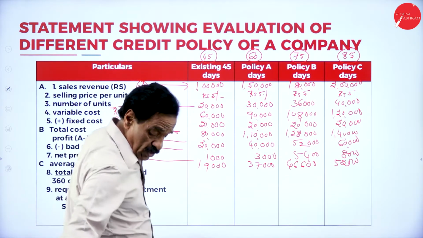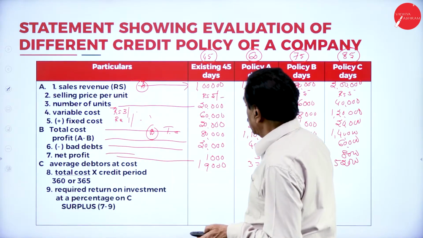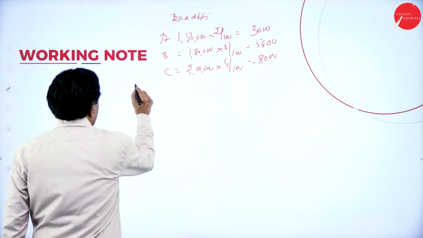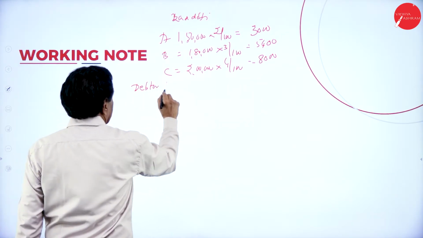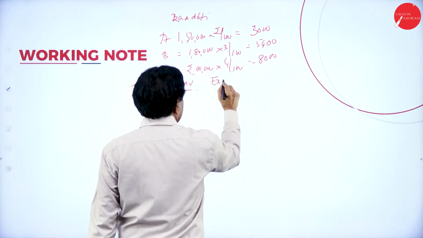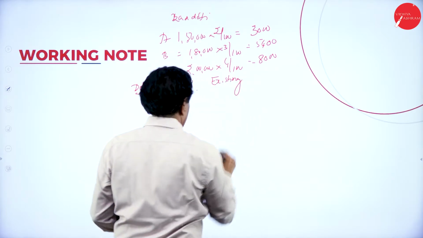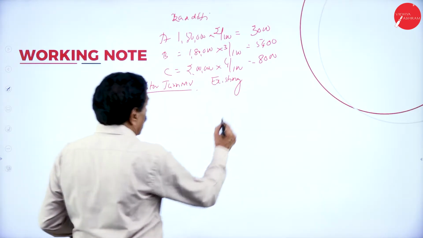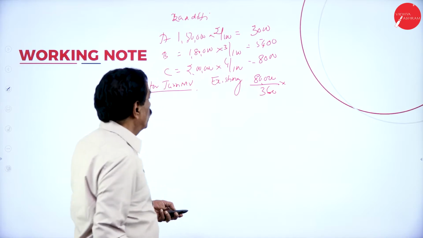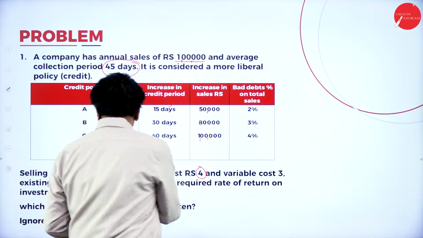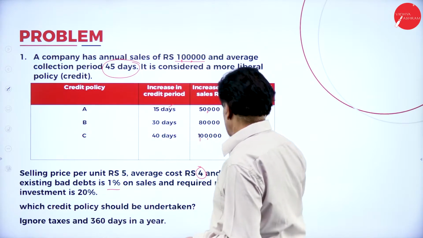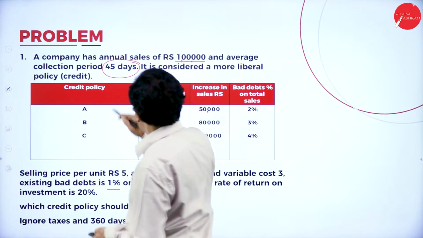Now average cost, total cost divided by this. Total cost is 60 plus 2, existing debt or turnover. What's your total cost? 80,000 divided by 360 days into number of days, present number of days, credit period, average variable cost. Collection period is 45 days.